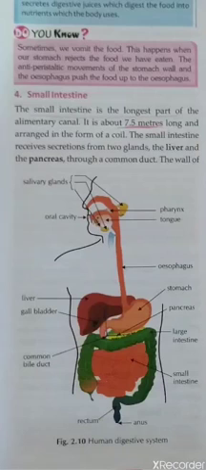Mainly the humans have 2 sets of teeth in their lifetime, temporary teeth and permanent teeth. You should know that there are mainly 20 temporary teeth which come at the age of 3 and remain until the age of around 6 years.